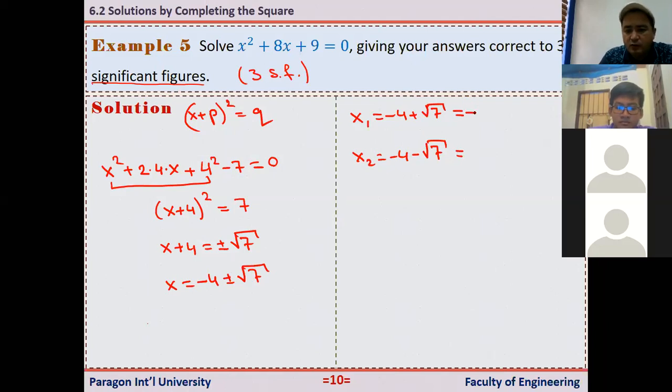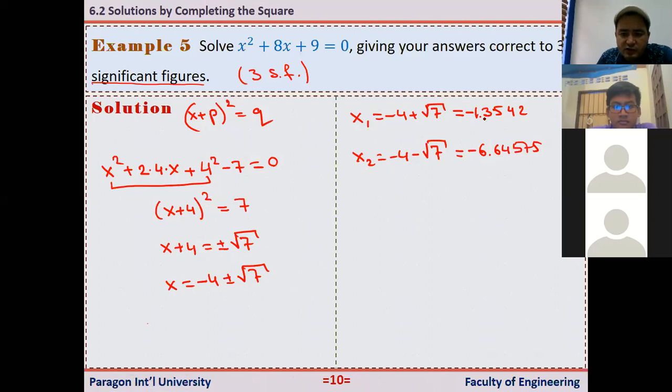Negative 1.35354248, blah, blah, blah. And when it is minus, we get this answer. Negative 6.6464575, and continue. Okay, because this is an irrational number. So 3 significant figures means starting from the first non-zero, just keep 3 digits. Okay, it means this, starting from the first non-zero number.